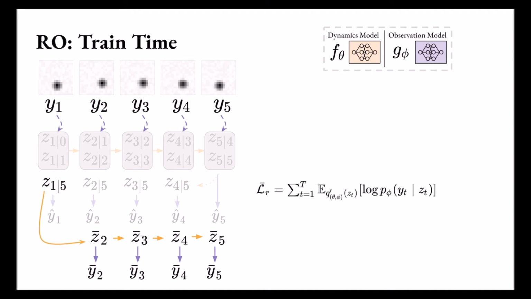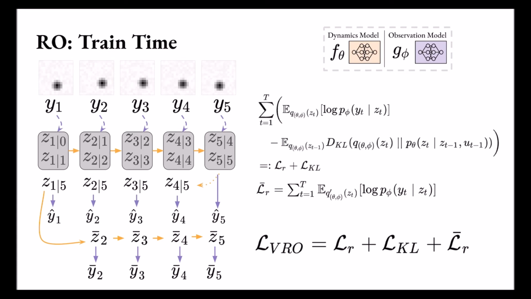RO adds an additional loss term that encourages the likelihood of these observations to be maximized by these replayed distributions. The idea is that this will allow for more accurate long-term prediction. We put these two losses together and arrive at the variational RO objective. From here, we can optimize this model and run stochastic gradient ascent and maximize this objective.